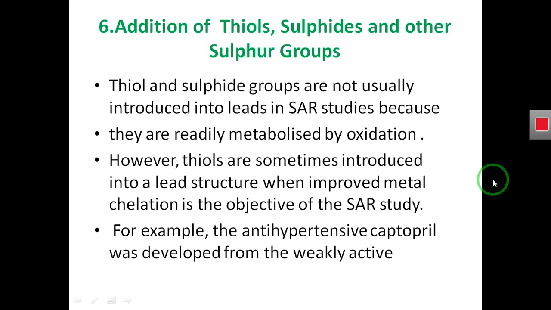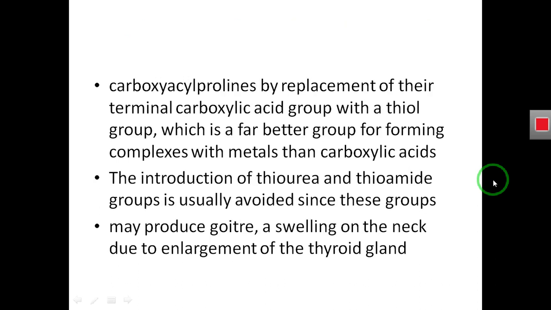activity relationship studies. For example, the antihypertensive captopril was developed from the weakly active carboxyl proline by replacement of the terminal carboxylic acid group with a thiol group, which is a far better group for forming complexes with metal than carboxylic acid. The introduction of thiourea and thioamide groups is usually avoided since the groups may produce goiter, a swelling on the neck due to the enlargement of the thyroid gland.